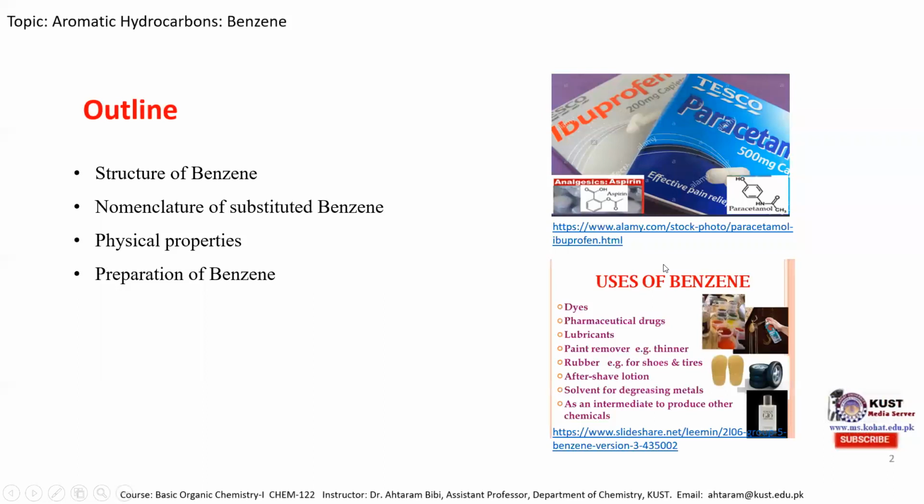Besides medicine, benzene is important and we can use it in our daily life in different forms. For example, it is used in the synthesis of dyes. It is used for the synthesis of various pharmaceutical drugs, as I mentioned over here, that it is used for the synthesis of aspirin, paracetamol, ibuprofen, etc. Besides this, it is used in the synthesis of rubber, and it can be used as a solvent for degreasing metal and as an intermediate to produce other chemicals which are important in our daily life. So it's important to know about the chemistry of benzene.